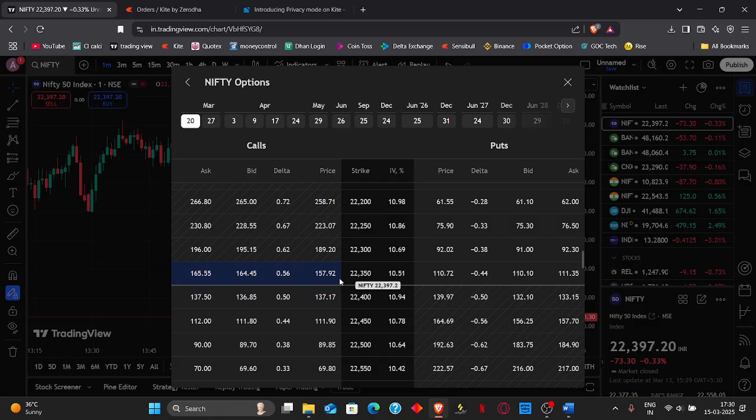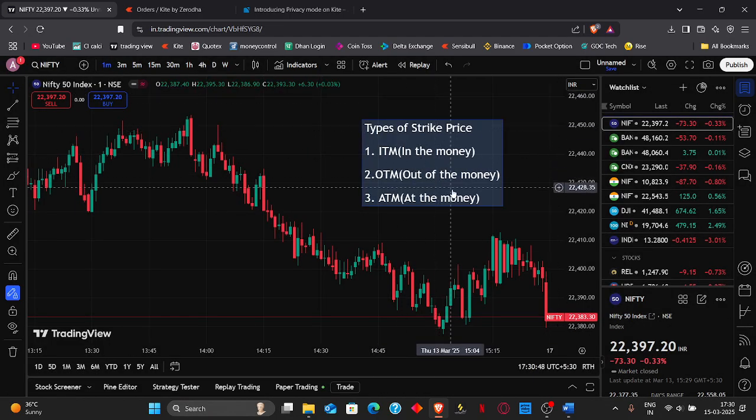Now the market is moving, you can see it is highlighted here, at 22,397 points currently, which is the current market price, Nifty's current running price. So now how do we define the different types of strike prices here?